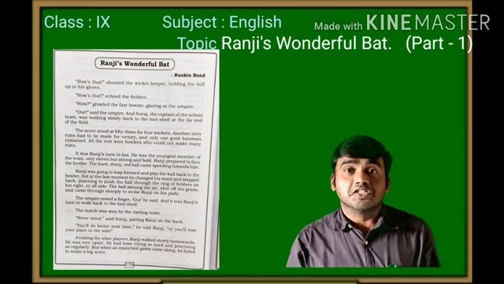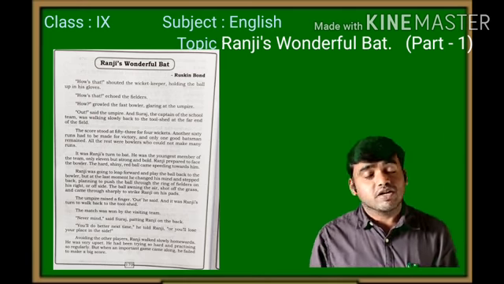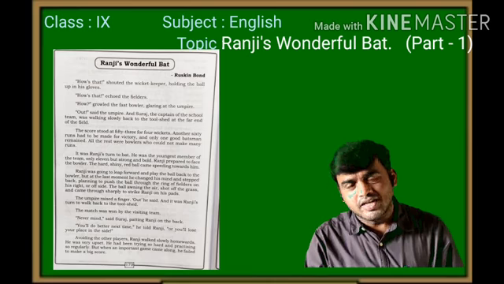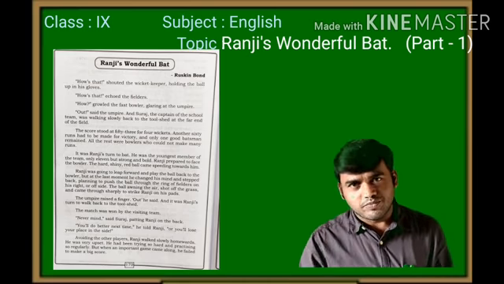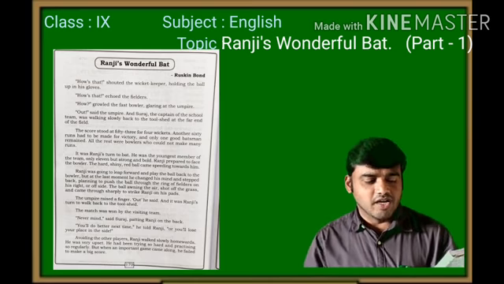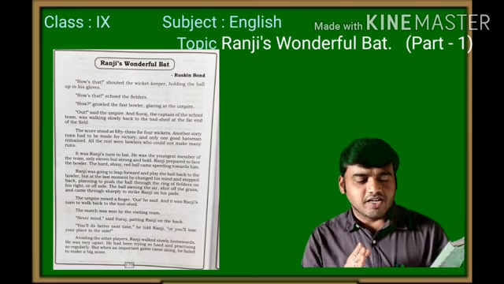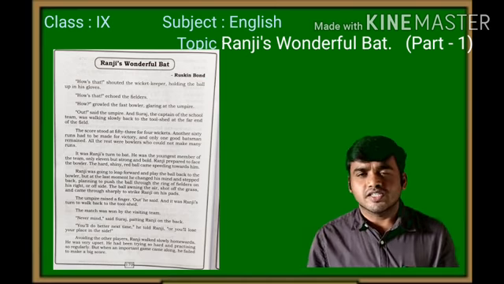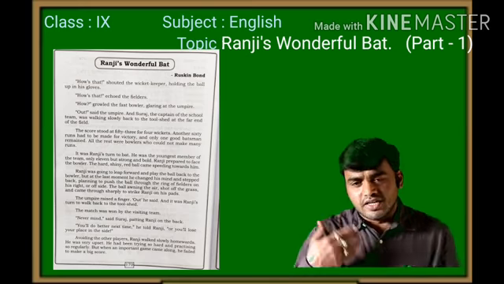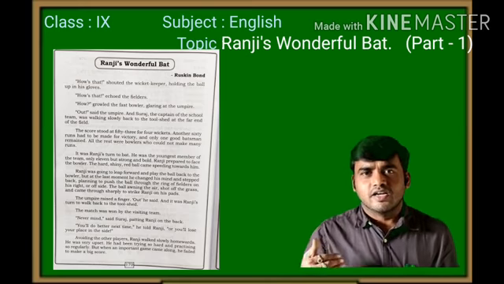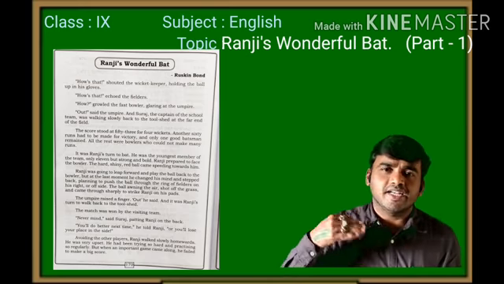So, Ranji was disappointed. Why was Ranji disappointed, dear children? Very good. Because he didn't make a score in that game. Am I right? That's why he was disappointed. Avoiding other players, Ranji walked slowly homewards. He did not want to talk to other players because there was guilt. The guilt was haunting him because he didn't play well.